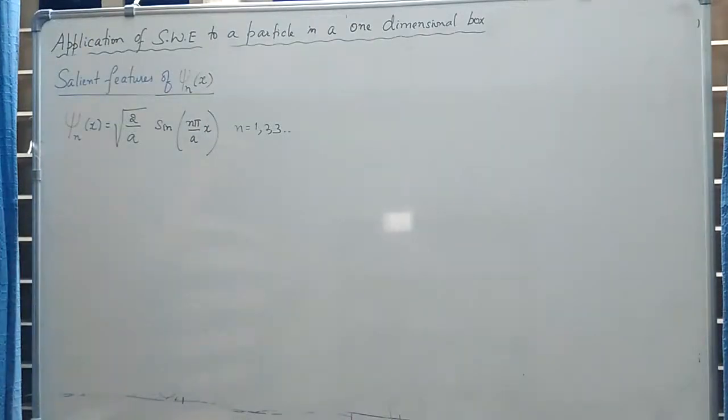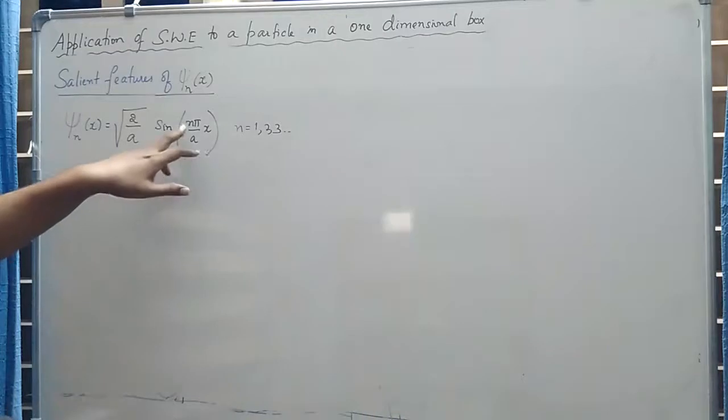Now you can clearly see from this expression that when you solve the Schrodinger wave equation, we do not end up with one wave function, but we end up with an infinite set of wave functions. I repeat, when a Schrodinger wave equation is solved, one ends up with an infinite number of possible wave functions, that is, eigen functions.